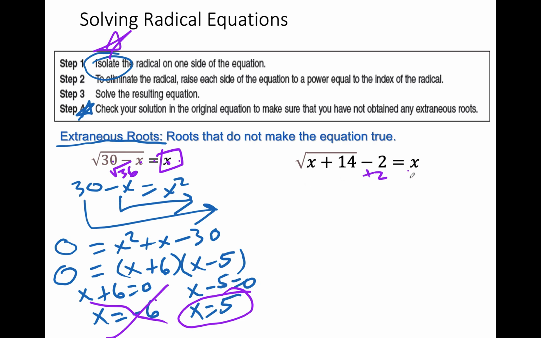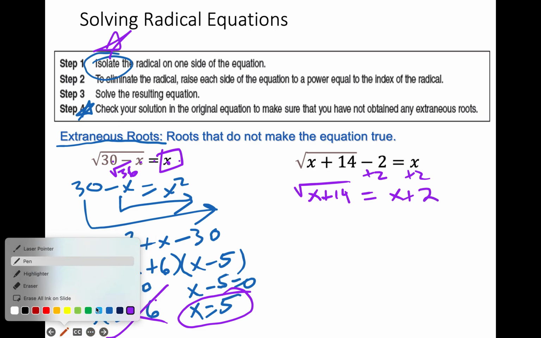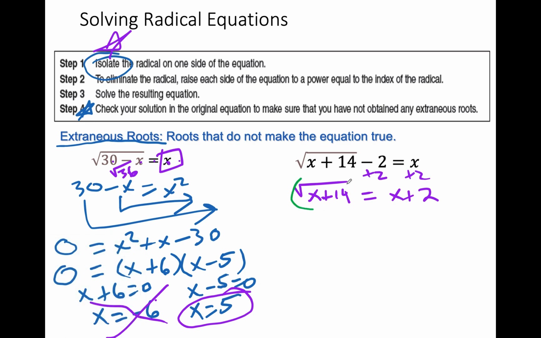Plus 2, plus 2. Show my work like a good little soldier. Square root of x plus 14 is equal to x plus 2. Here we go. Why did we spend that time squaring that binomial on that first page? Well, here's why. Because now I got to square both sides. Once you get the square root by itself, you're allowed to square both sides and set it free. It's been set free. X plus 14.